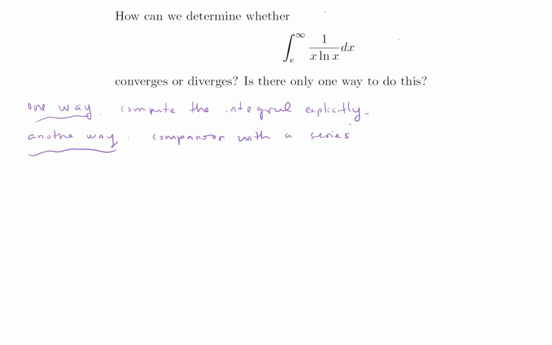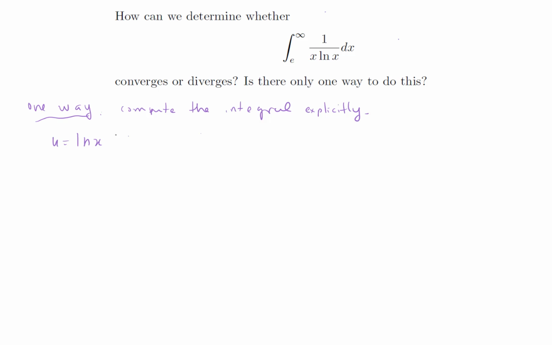Okay, so let's go and try the first way, so computing the integral explicitly. As I was saying, since we have ln of x and its derivative as part of the integrand, we can use substitution. Take u equals ln of x to compute the integral explicitly.